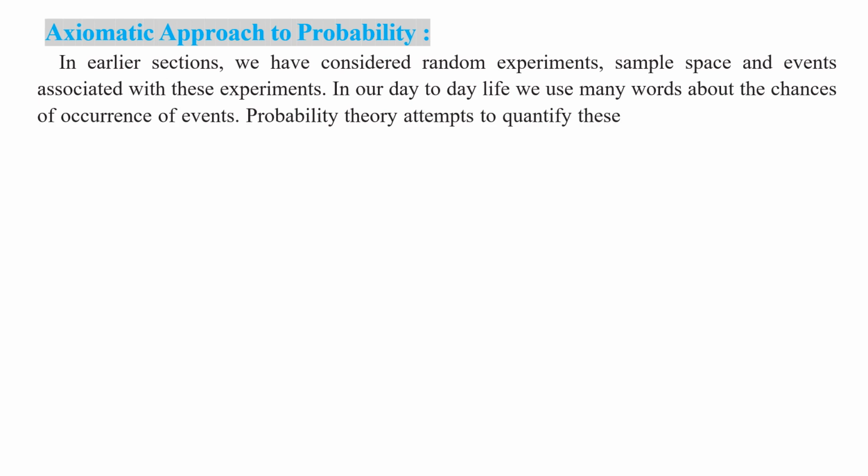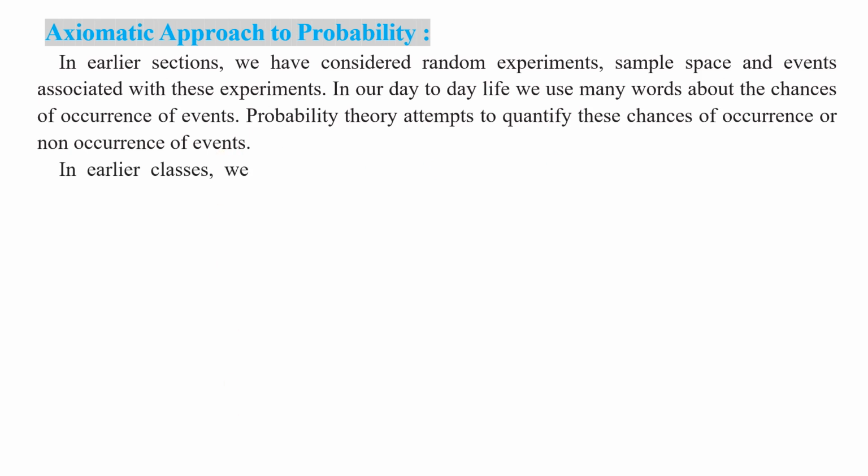Probability theory attempts to quantify these chances of occurrence or non-occurrence of events. Okay, my children. Right.